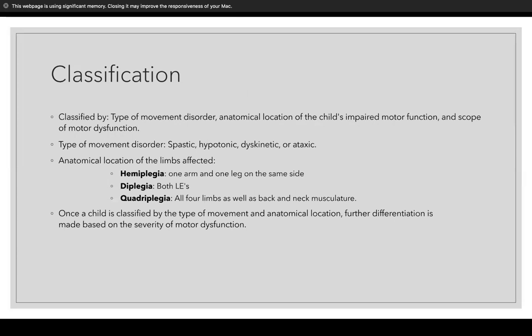The next category is the anatomical location of the limbs affected. So you have hemiplegia, diplegia, and quadriplegia. Hemiplegia: one arm and one leg on the same side is affected. Diplegia: both lower extremities. And quadriplegia: all four limbs, as well as back and neck musculature, are involved. The third one, which is being classified by their motor dysfunction, is typically based off of the first two. Once they're classified within the first two, that's when further differentiation is made based on their severity.